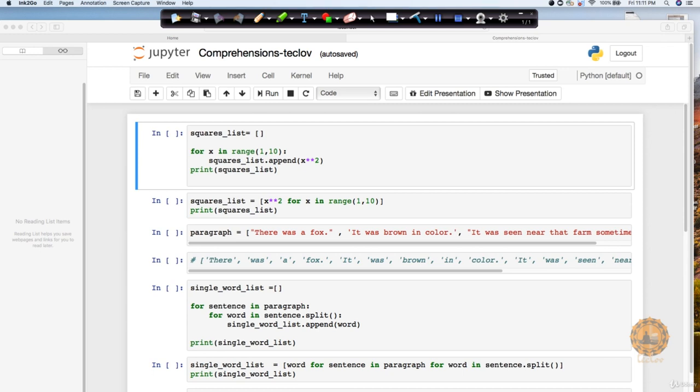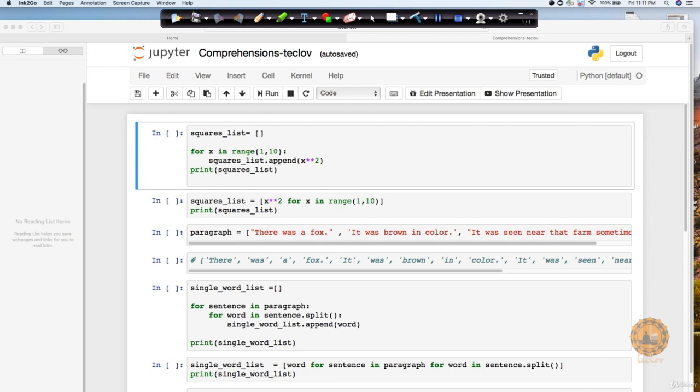One of the major problems with your for loop is that it runs sequentially. So if you have a huge loop, you have to spend a lot of time finishing it because it will go in a sequence. On the other hand, when it comes to comprehension, comprehension tries to take it parallelly. So it will do things in parallel and thus it will give you a performance benefit. So wherever possible, try to use comprehensions due to these reasons.